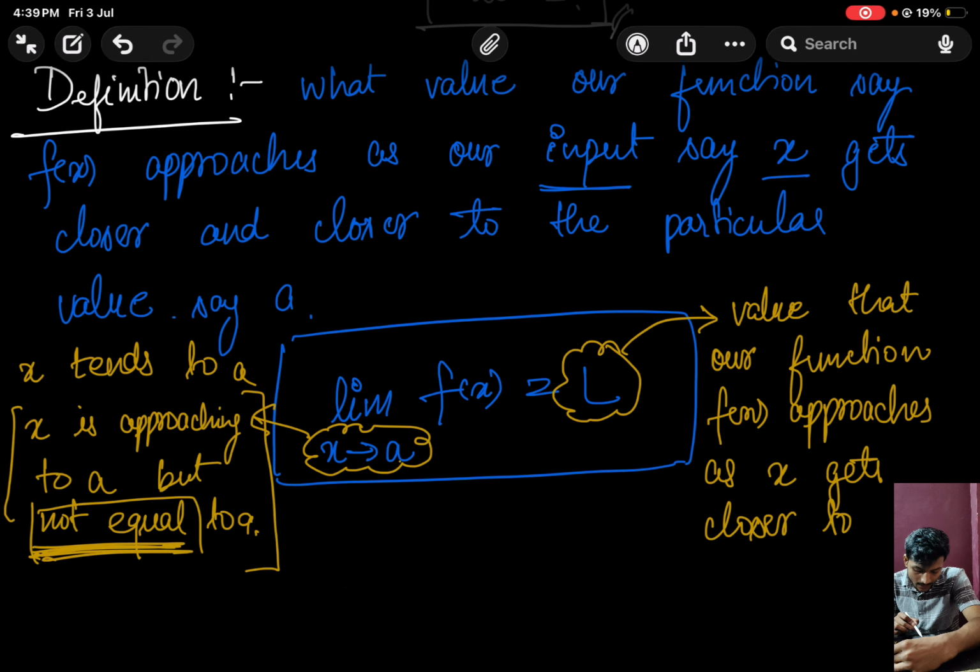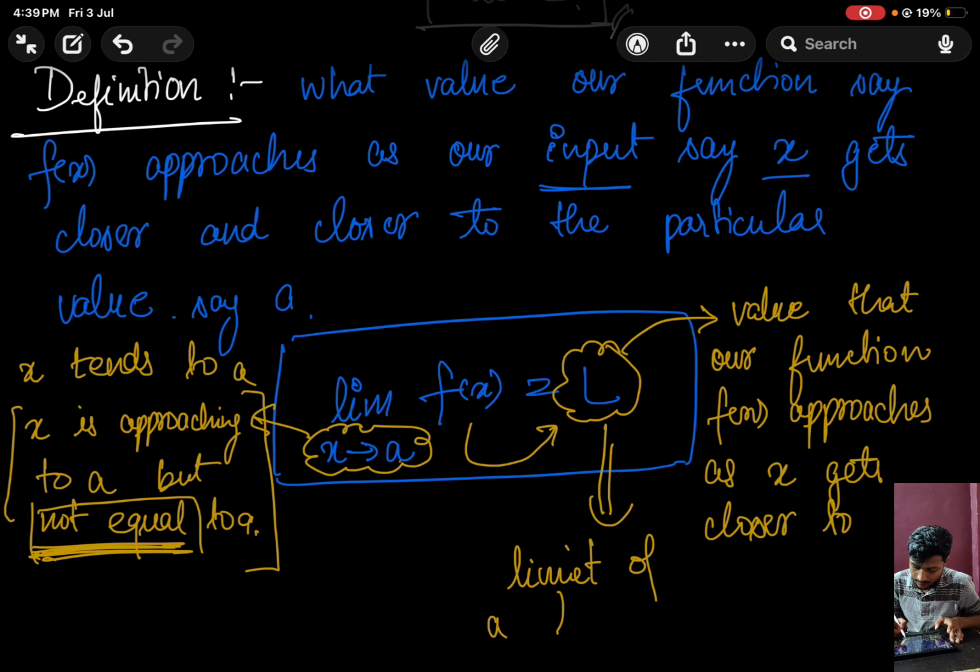So as x gets closer to a, the f of x is also getting closer to some value, and that value to which f of x is getting closer is what we call the limit of a function.